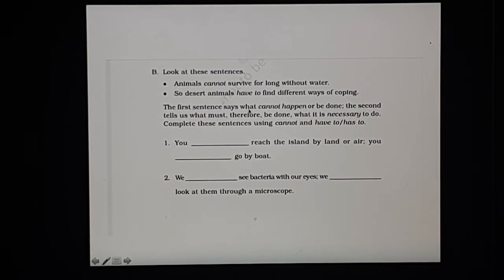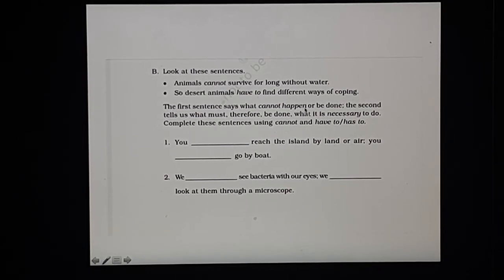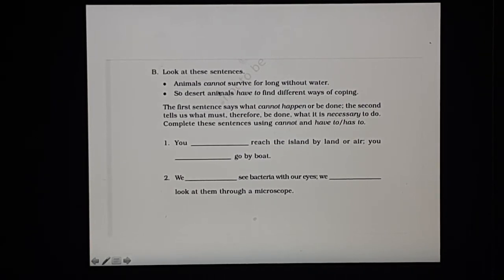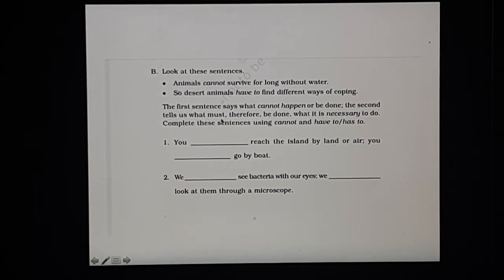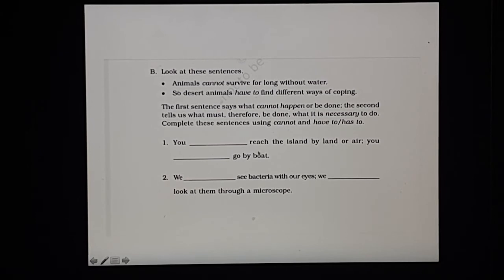The first sentence says what cannot happen or be done. So here we are talking about capability. The second tells us what must therefore be done, what it is necessary to do. Complete these sentences using cannot and have to or has to.